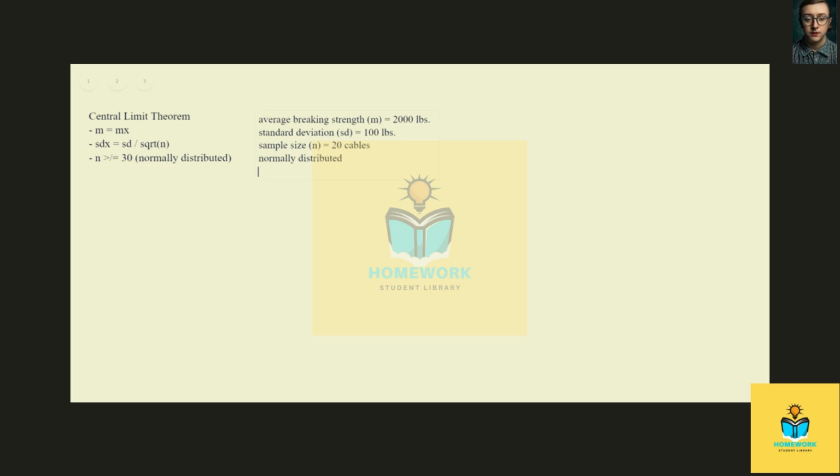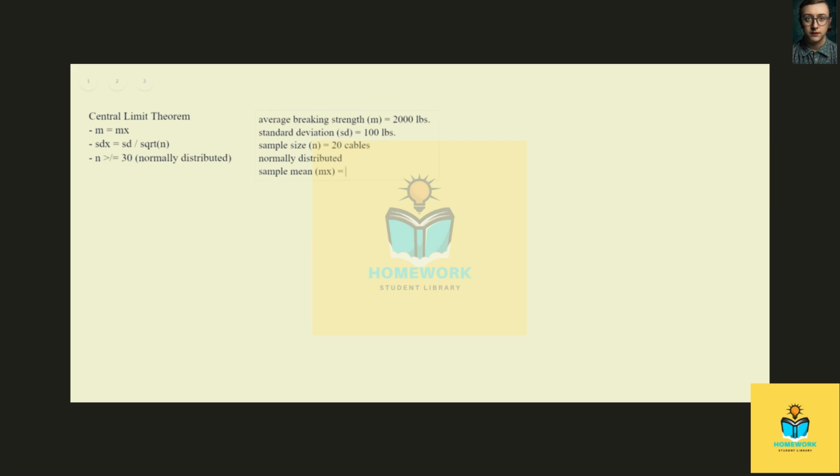We're being asked to find a sample mean that cuts off the upper 95% of all samples. So we need a sample mean, which in this case we will call m of x, x being our sample.